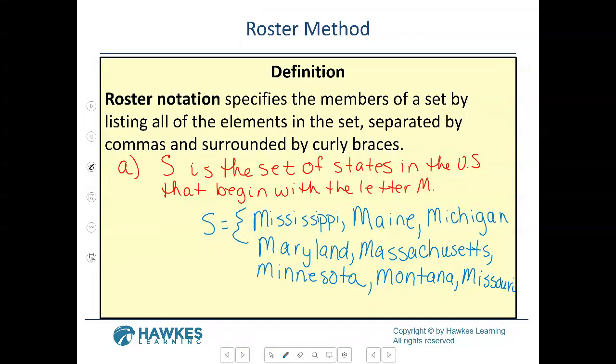All right, so how many do we have now? I think that's it. Can you all think of any more? All right, so it is 8 of them. Yes, 8. So when they say roster notation, and that's the hardest thing on a test, it'll say list in roster notation. So your mind has to go through what is roster notation. You have to say, okay, I have to list all of these things out that start with the letter M.